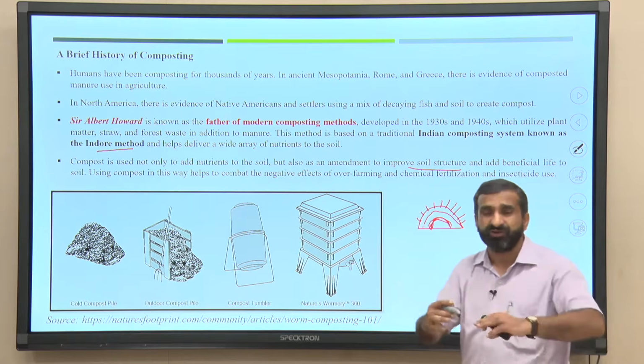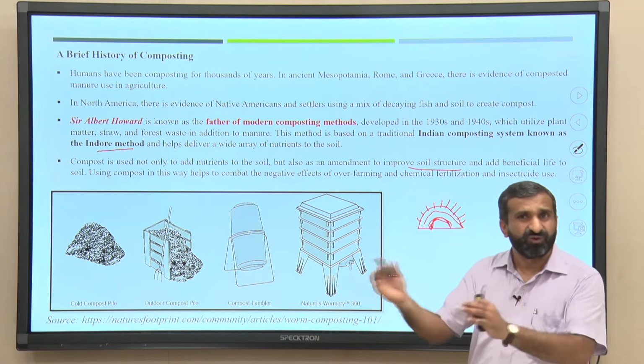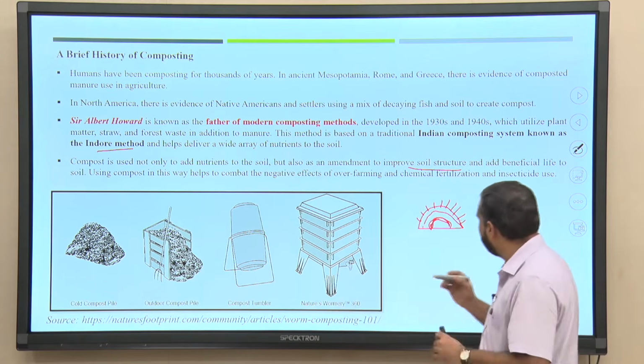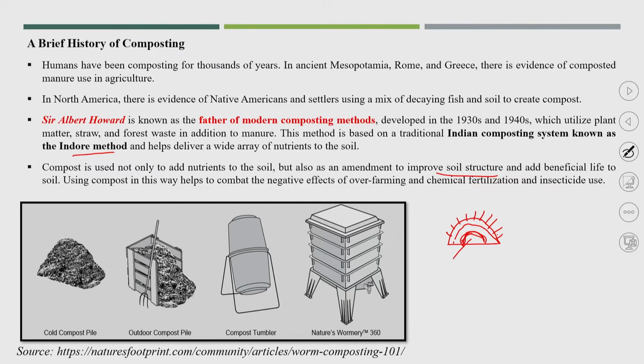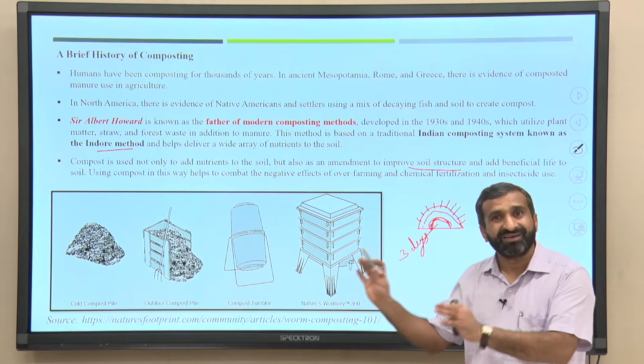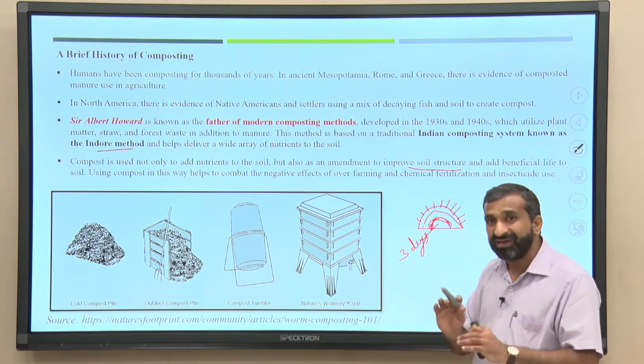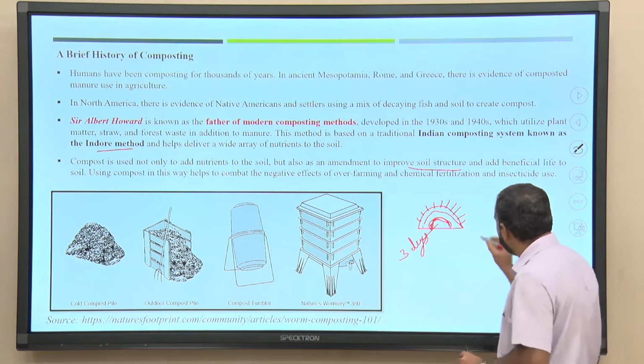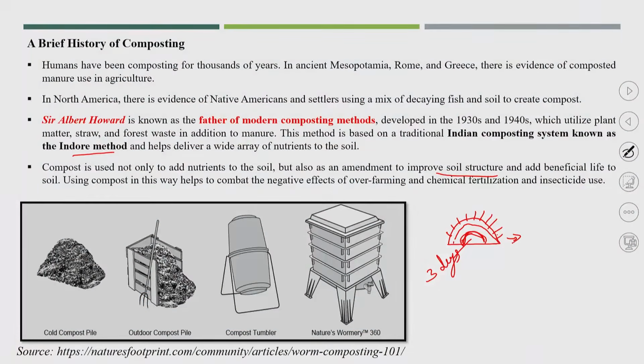Initially microbes will use that dissolved oxygen for a few more hours, but after 3 days he found that some odor had come out, meaning the bottom waste was under anaerobic condition. So he suggested that after the 3rd day you turn the material in such a way, in the same pile, that the top waste will go to the bottom and the bottom waste will go onto the top.